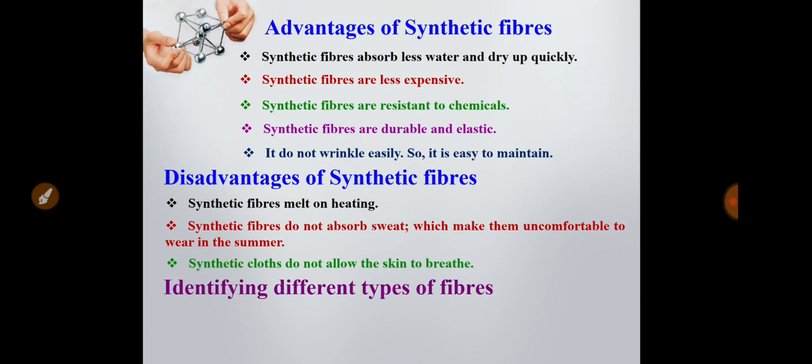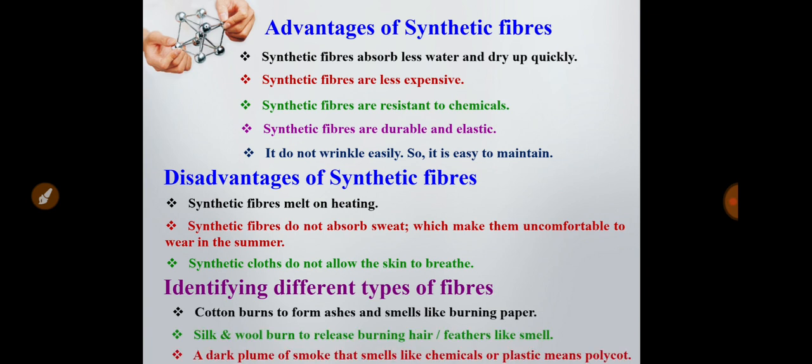Now, the last point of the synthetic fibers: how can you identify different types of fibers? You can identify cotton by burning. If you burn cotton, it will form ashes and smells like burning paper. If you burn silk and wool, it will release a smell like burning hair or feathers.